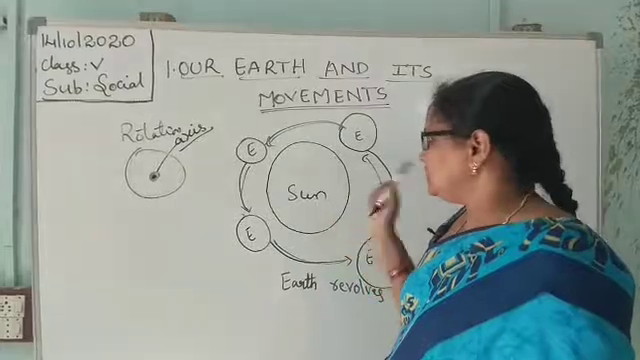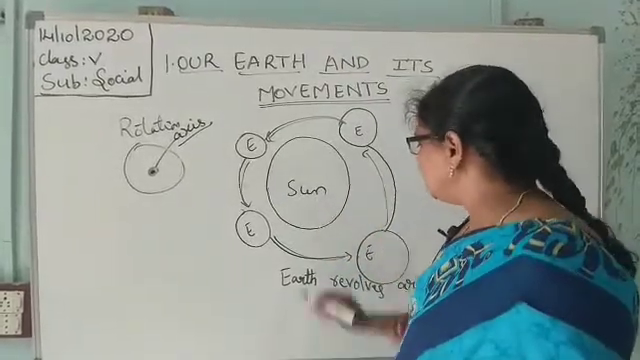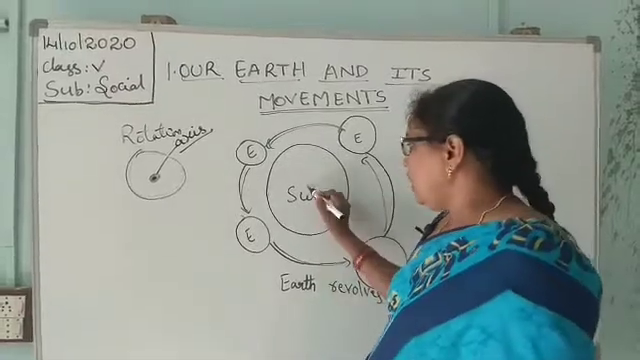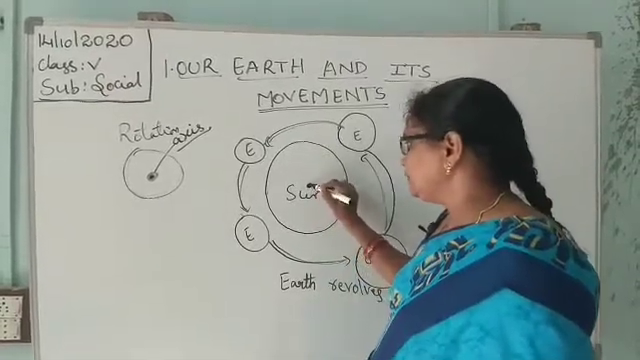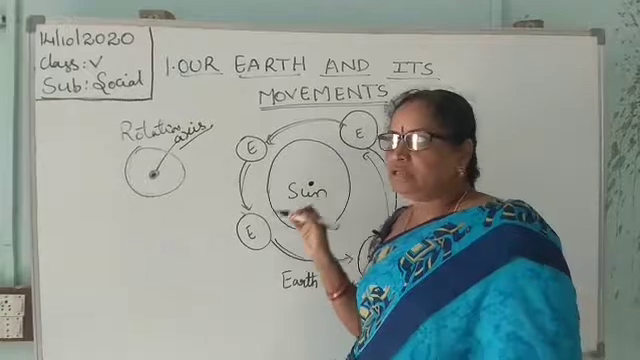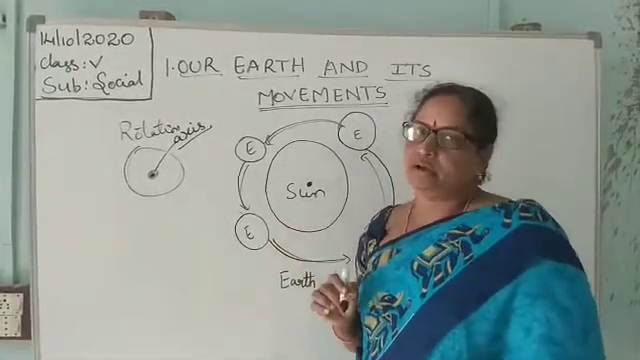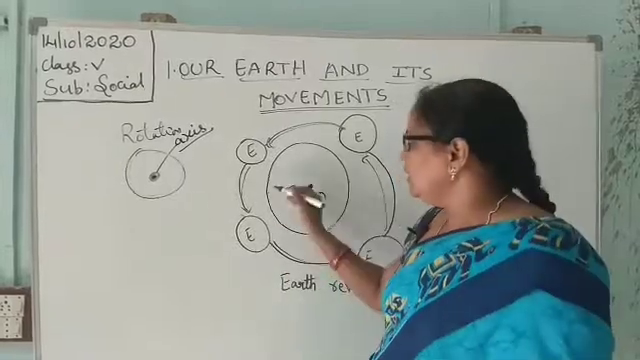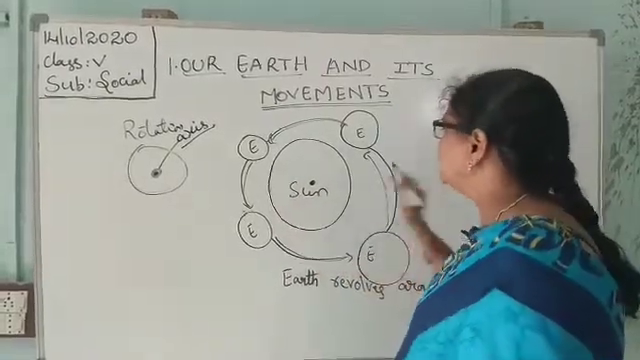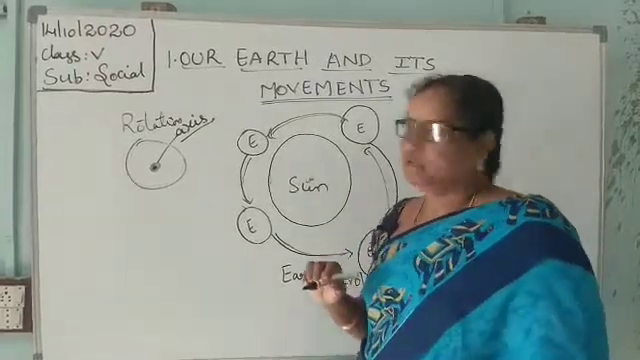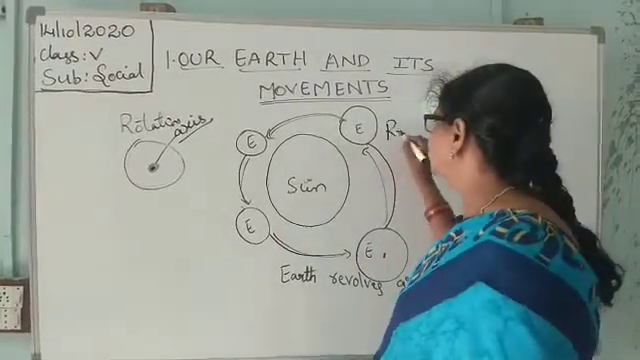Okay, let us go to revolution. The earth revolves around the sun on the same axis. The earth is rotating on its own axis and going around the sun. It is called a revolution.